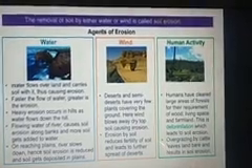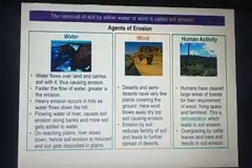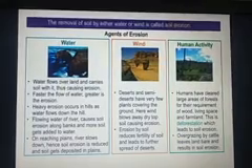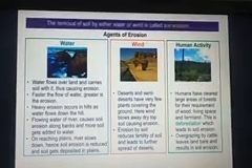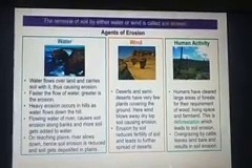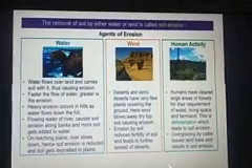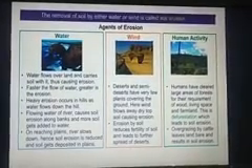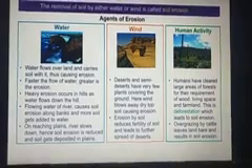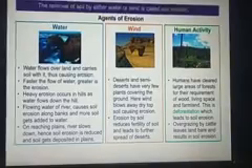Yes, children, now coming to the last topic of our chapter 9, soil, that is soil erosion. The removal of soil by either water or wind is called soil erosion. Now let's see the agents of soil erosion, means किसके कारण soil erosion होता है. So first is water. Water flows over land and carries soil with it, thus causing erosion. The faster the flow of water, the greater is the erosion.